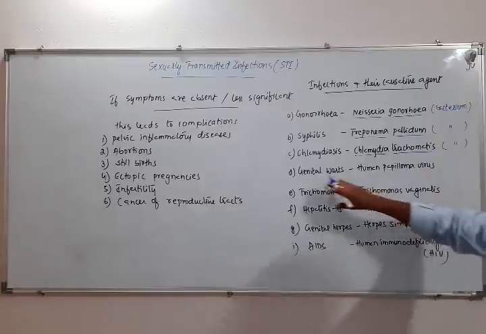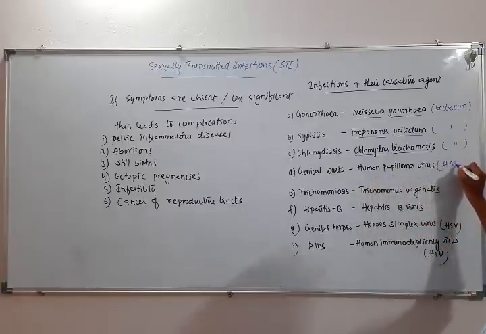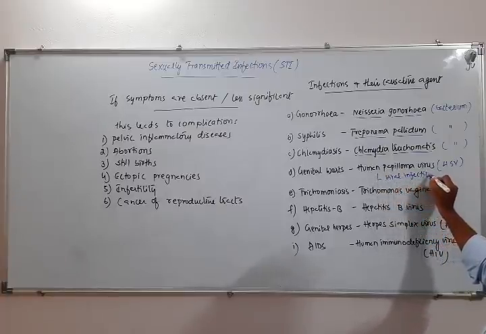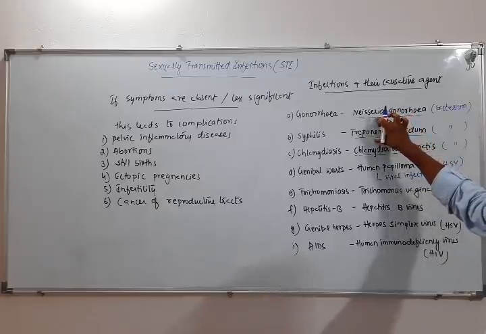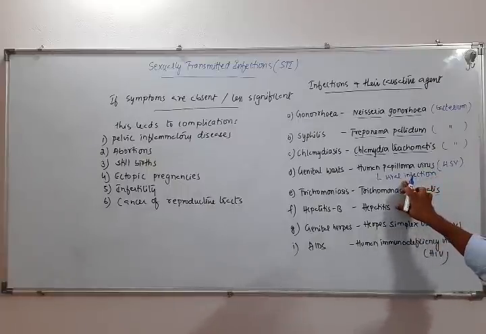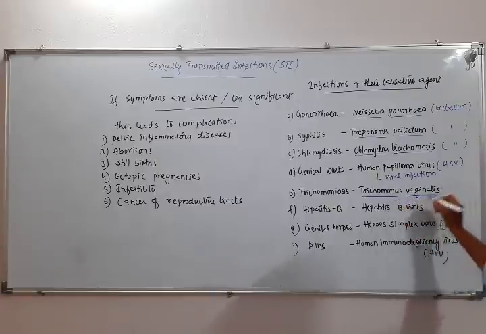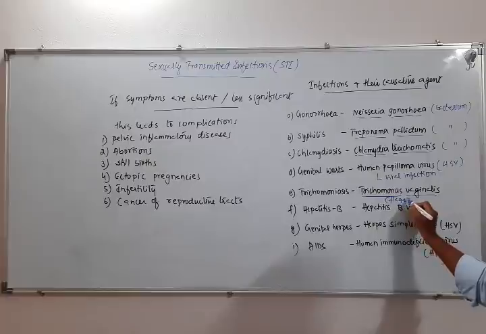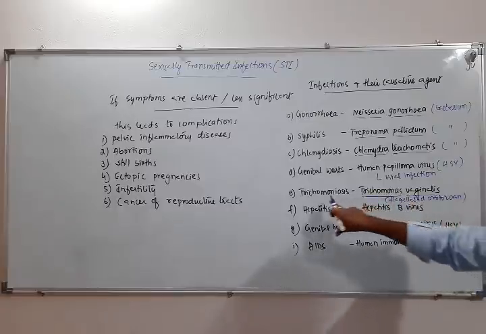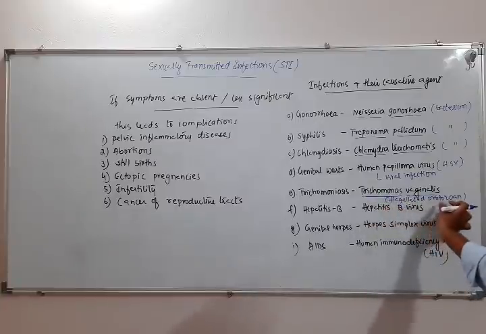Then genital warts are caused by human papilloma virus, in short HPV. So this is a viral infection. So these cases are bacterial infections, and the genital warts caused by human papilloma virus is a viral infection. Then Trichomonas vaginalis is a flagellated protozoan, so this is a protozoan infection. Trichomoniasis is caused by a flagellated protozoan.